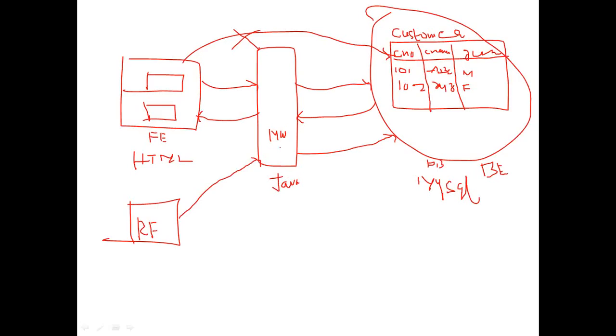Now, how is Java going to connect with the database? Java is connected with the database by using one package. That package is called the java.sql package. Java is a powerful object-oriented programming language. It contains thousands of packages. Of these, one of the powerful packages is called java.sql.